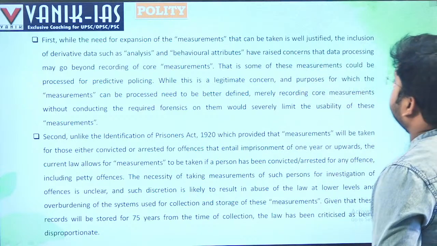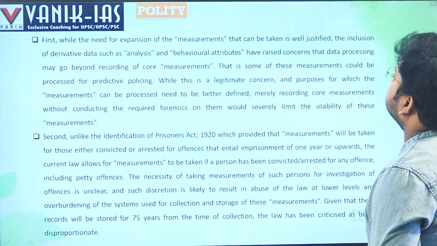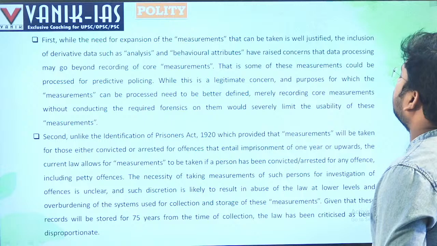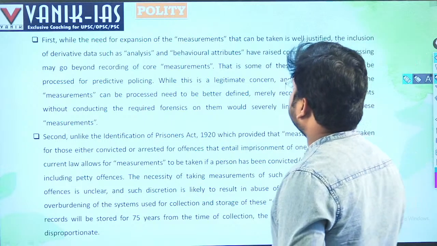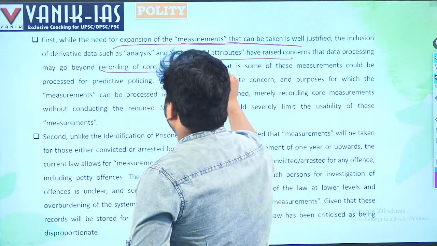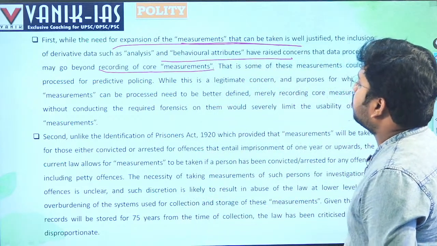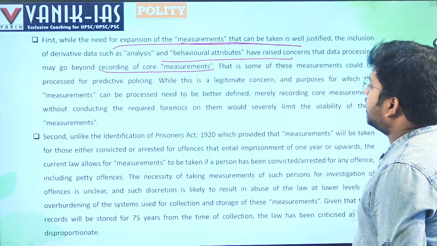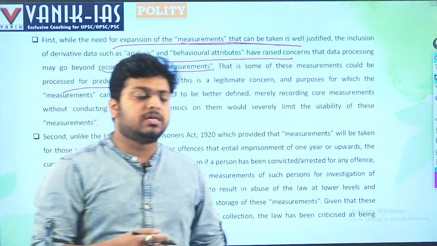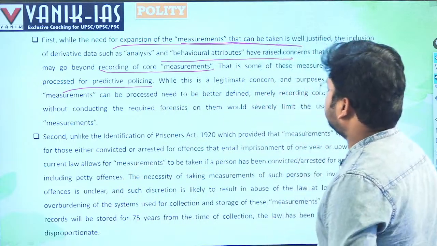While the need for expansion of the measurements that can be taken is well justified, the inclusion of derivative data such as analysis and behavioral attributes has raised concerns that data processing may go beyond recording the core measurements. So it is not only measurements, it is more than that. Some of these measurements could be processed for predictive policing. Predictive policing means, based on a prediction that this person might commit violence or crime, policing will be more and more focused on them.